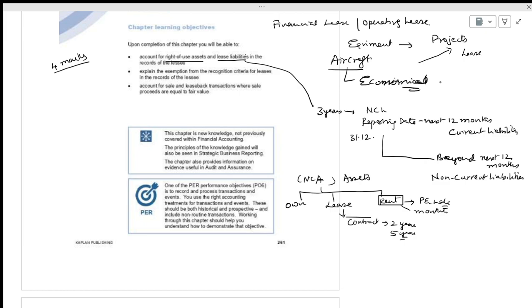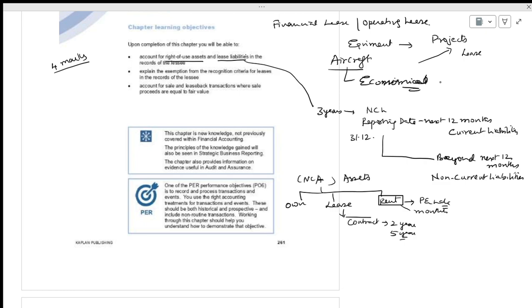In the rent, we will not show it in the balance sheet, whereas in the lease we will show it as a right of use of asset. We have the right over the asset.